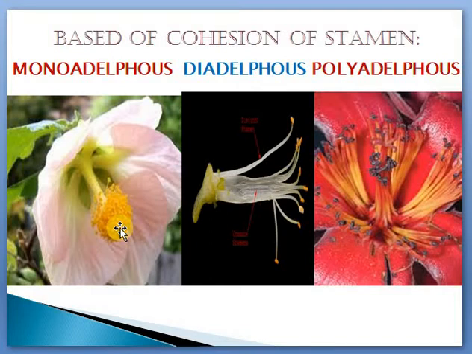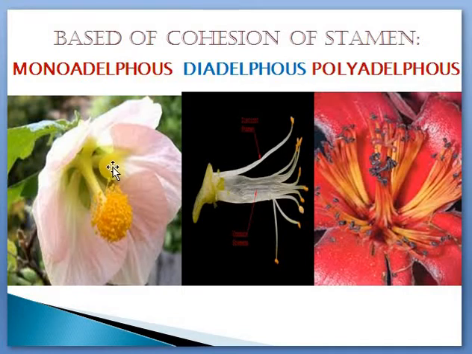Got that? Androecium of a flower is composed of numerous stamens. So all the stamen in a flower is combined together, joined together to form one bundle. That is monoadelphous or monadelphous.